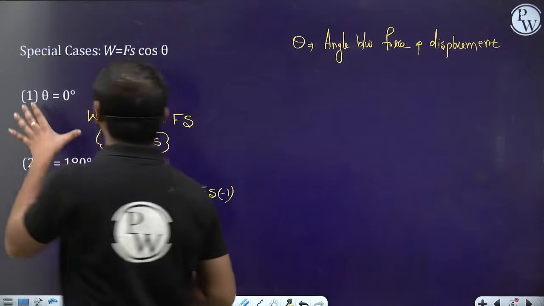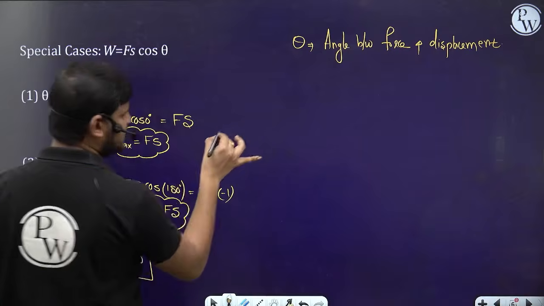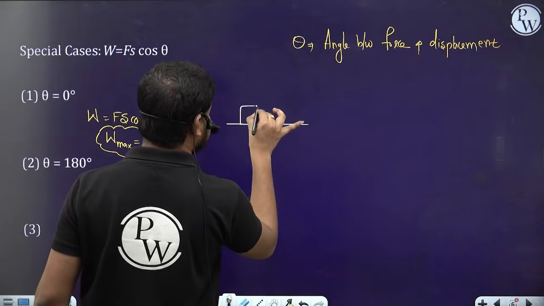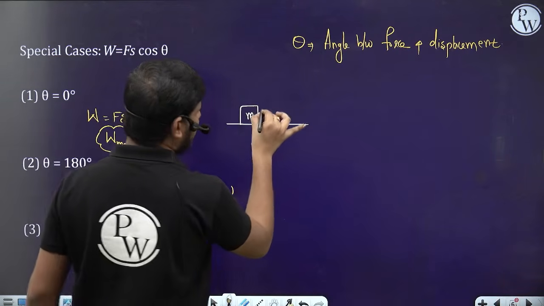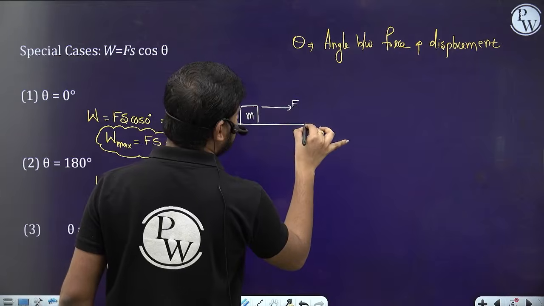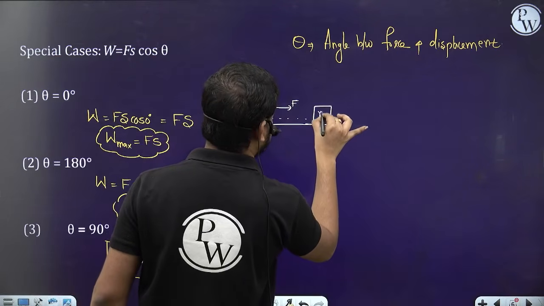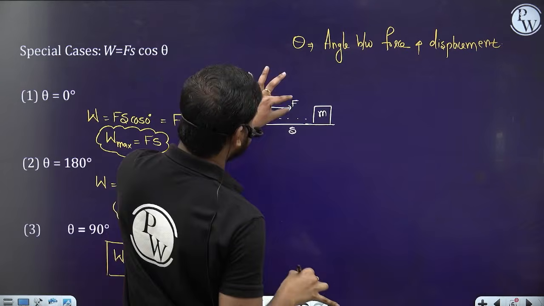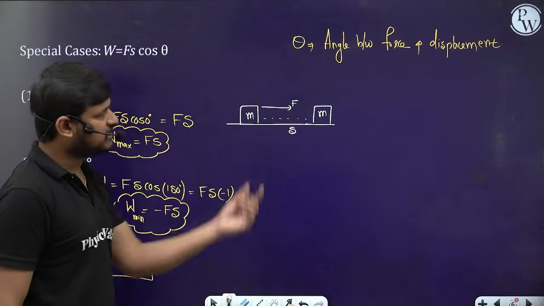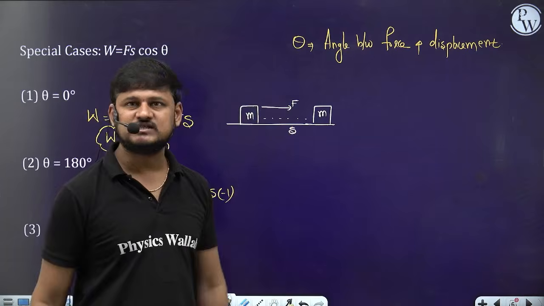Chalo. So for the first case, you can have an example also. Let's suppose here is an object of mass m and you applied a force on it, so that the object has moved from here to here. So this is a mass m. See here, the force and displacement are in the same direction.